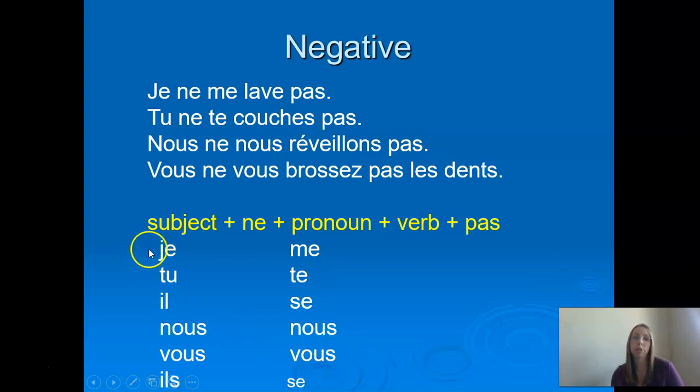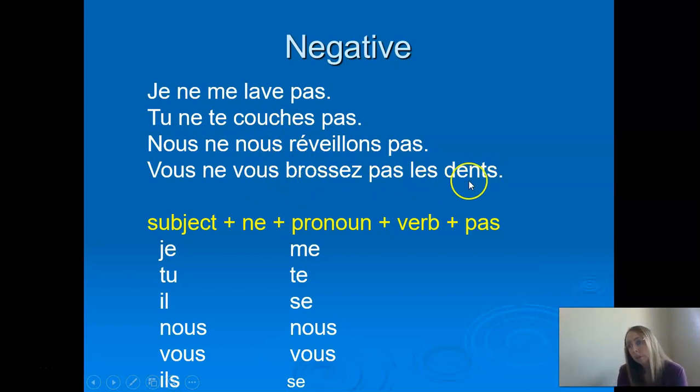So you're going to put your je, tu, il, nous, vous, il, then ne, then the me, te, se, nous, vous, se, then the verb, then the pas. So you can see that the ne pas is still around the verb, but that me te part is closest. So here are your examples. Je ne me lave pas. Ne pas around the verb, closest thing me. Tu ne te couches pas. Nous ne nous réveillons pas. Vous ne vous brossez pas les dents.